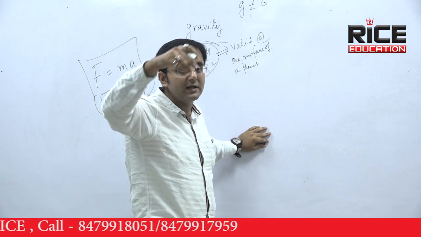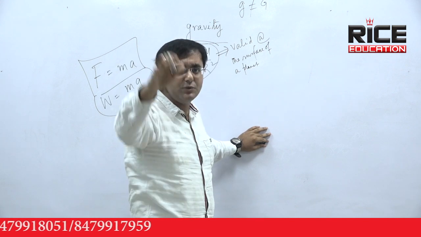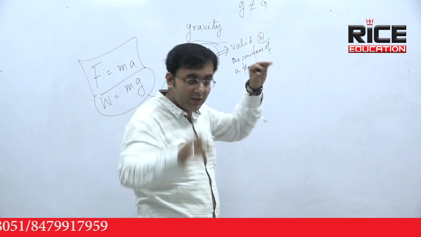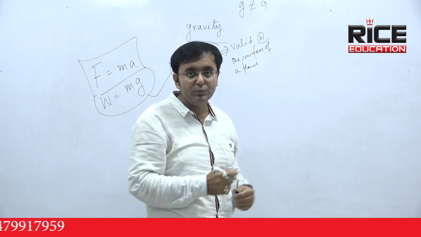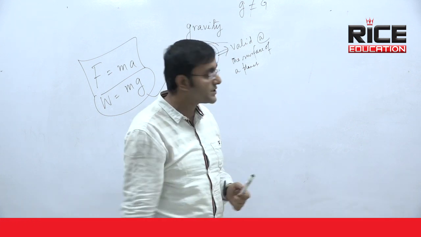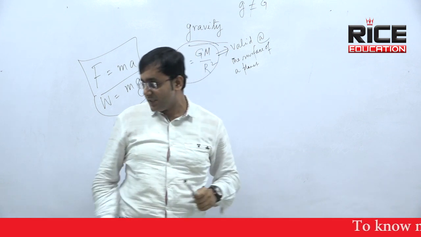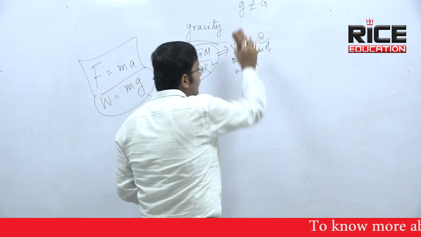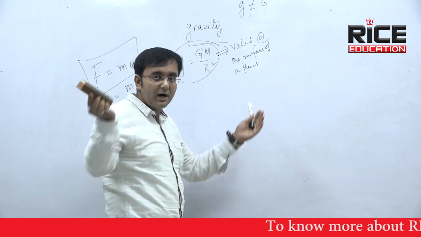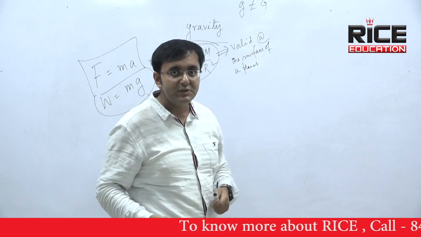Small g is constant only at the surface of Earth, but when you move from Earth to any other planet, like from Earth to Jupiter or from Earth to Moon, wherever you move, the value of g will change. And on Earth's surface, if you move from one point to another, the value of small g will change, not the capital G, because capital G is a universal constant, whereas small g is not a universal constant, rather it is constant only at a particular surface. Whenever you move from one point to another, capital G will not change, but small g will change.